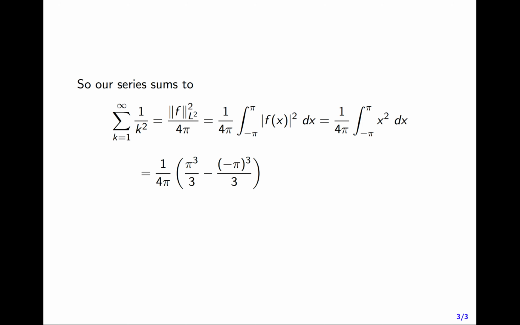And so this integral turns into 1 over 4 pi times pi cubed over 3 minus minus pi cubed over 3, and this collapses to 1 over 4 pi times 2 pi cubed over 3, which is pi squared over 6. So we have evaluated our sum from k equals 1 to infinity of 1 over k squared, using Plancherel and some integrals, and that turns out to be pi squared over 6. A very familiar series from introductory calculus that we probably could not evaluate using calculus methods at all.